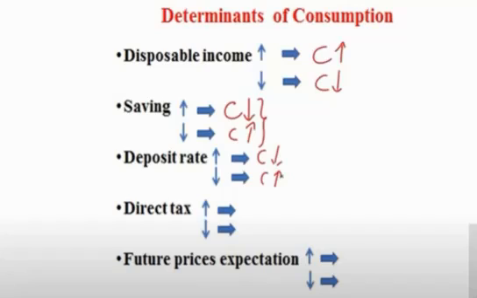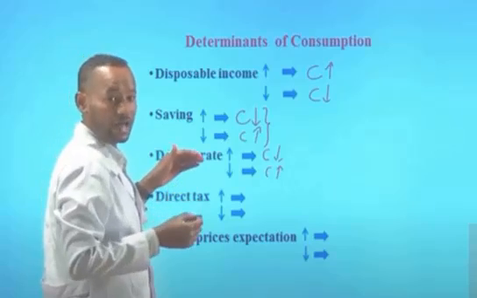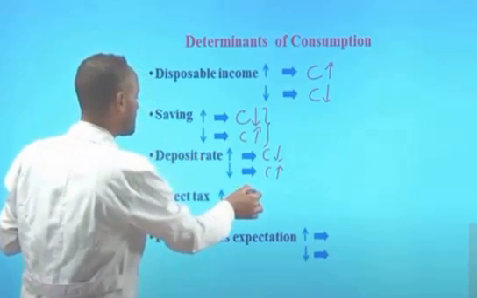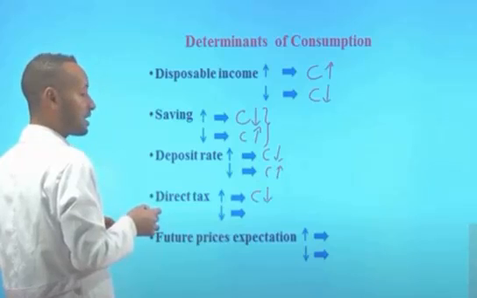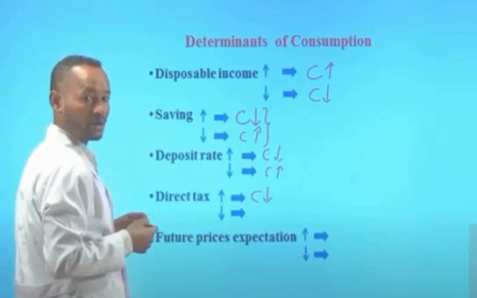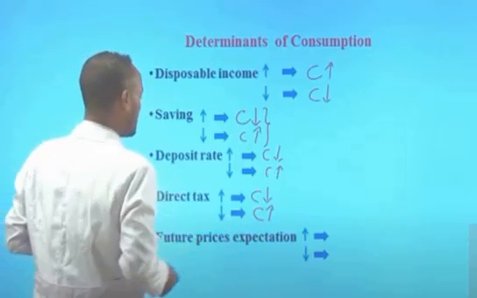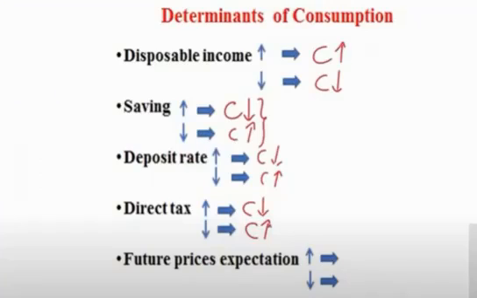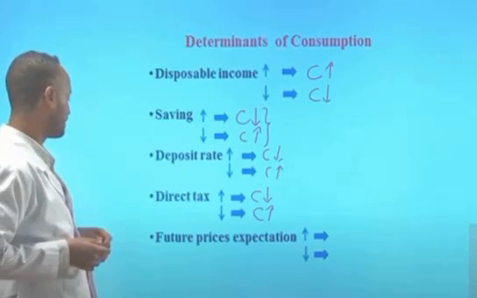Direct tax is another determinant. As the level of direct tax increases, disposable income will decline. And with the decline in disposable income, total consumption spending will decline. And with the fall in the direct tax imposed by government on personal income, total consumption spending will increase. So other things remaining unchanged, there is an inverse relationship between the changes in the direction of direct tax and the changes in the direction of consumption spending.